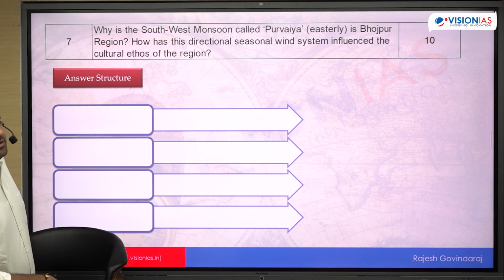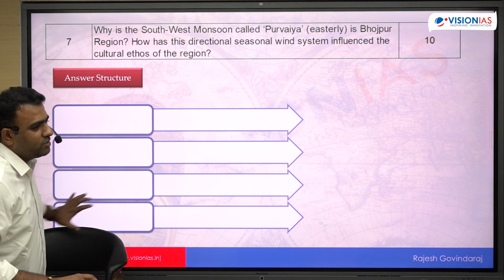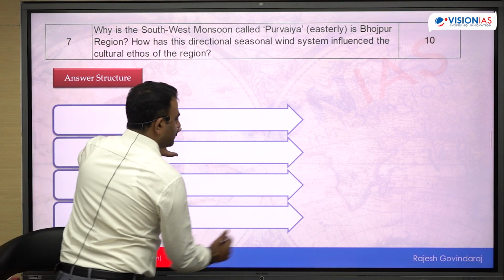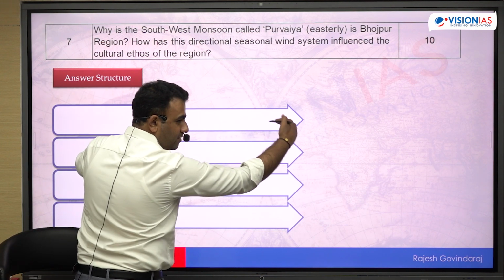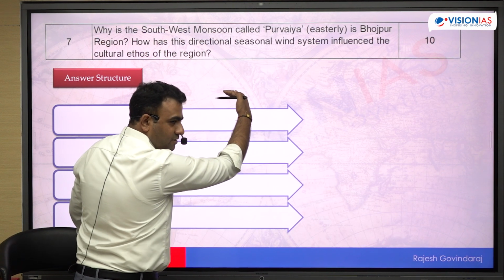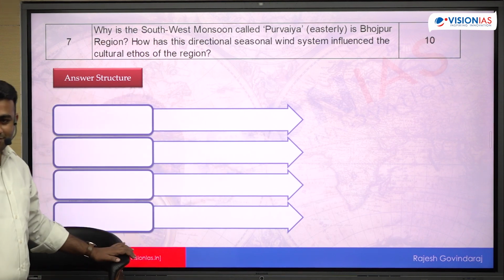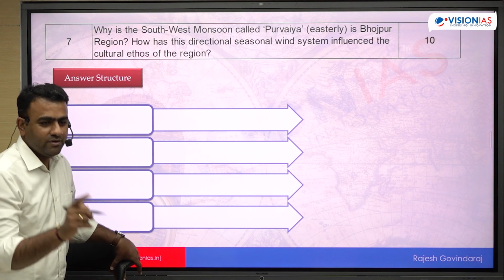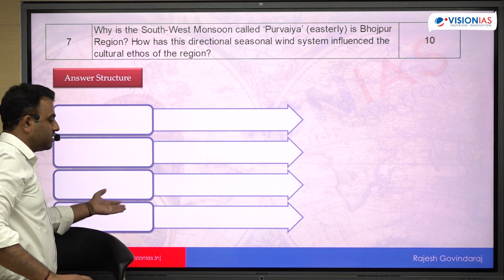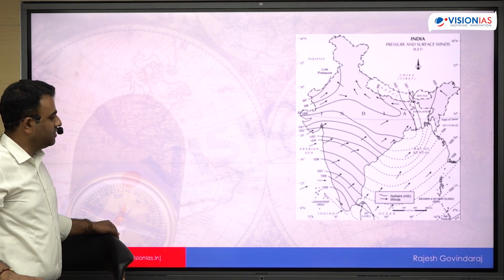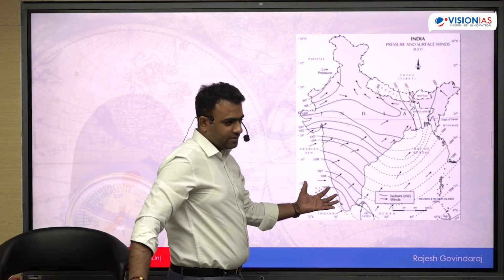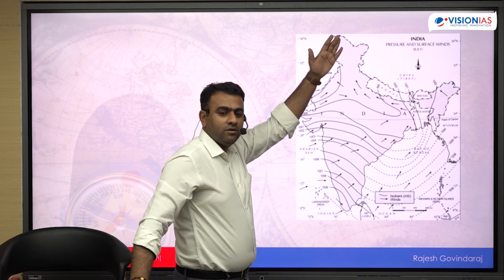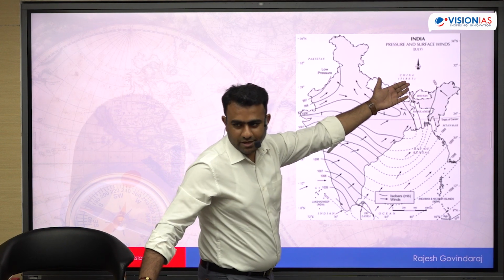Yes. Most part of the Indian monsoon comes from the southwest direction only, but some part turns from the east towards the west. The wind is always named after the direction from which it comes. जिस direction से आते हैं उसी के ऊपर नाम रखा है. We'll call the monsoon a southwest monsoon because it comes from southwest region. Okay, southwest से आते हैं, southwest region बोलते हैं, southwest monsoon बोलते हैं. So winter monsoon is called as northeast monsoon. It comes from northeast direction.